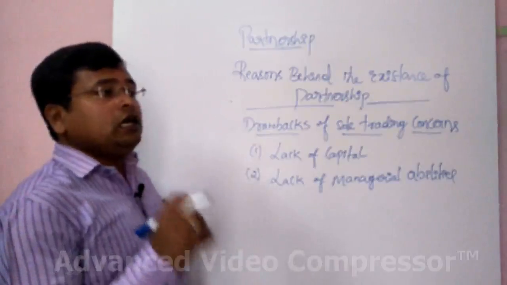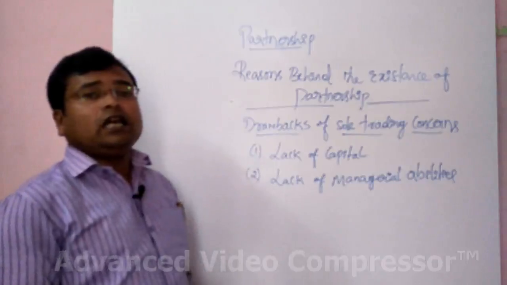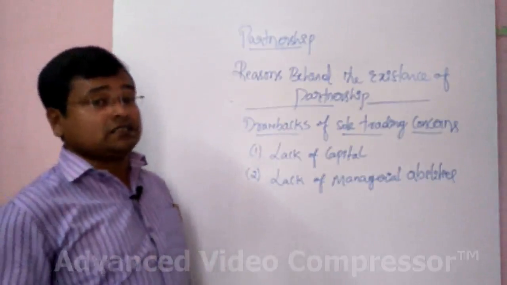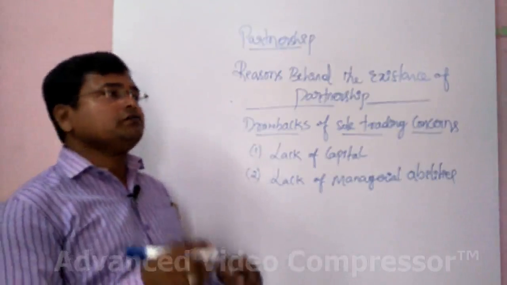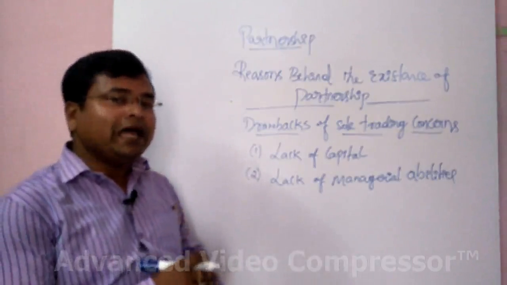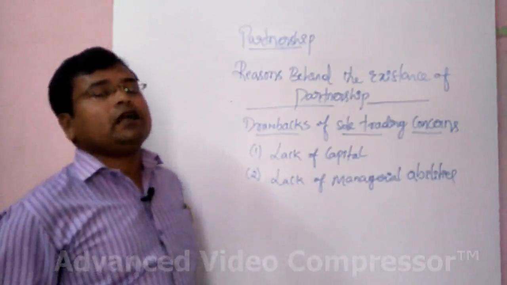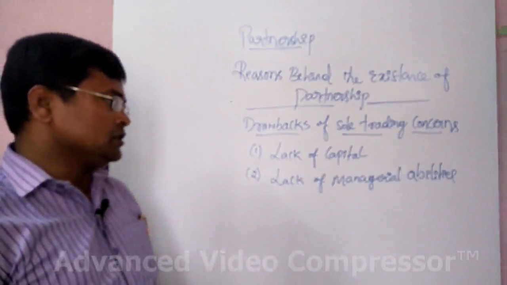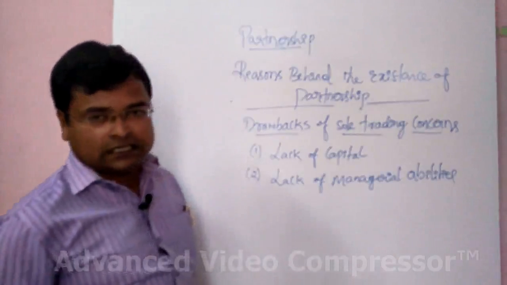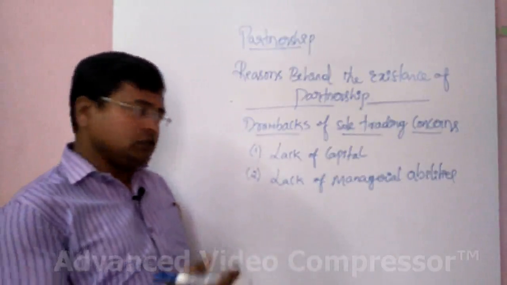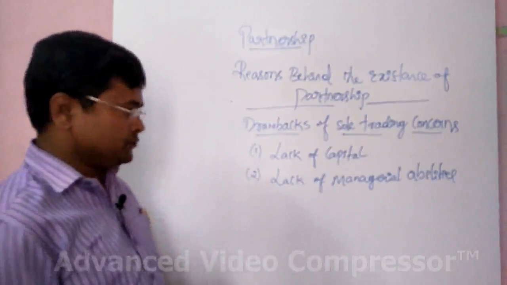He has to contribute the whole capital required to run the business, and along with that he has to manage the whole business himself. If the business is small he can manage, but as the business grows it becomes very difficult for him. So he searches for someone who can look after and manage his business. This may be one reason for the existence of partnership firms.